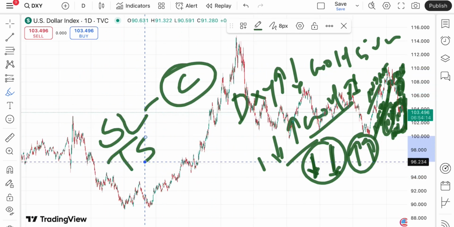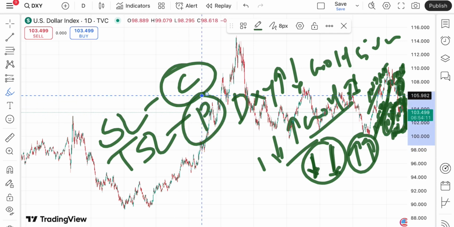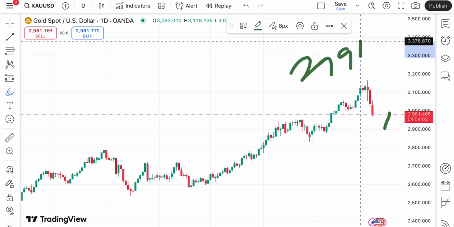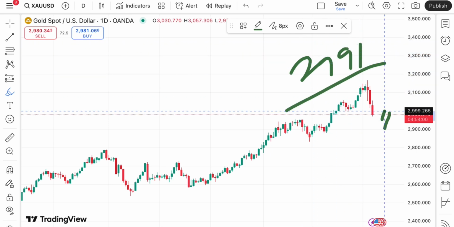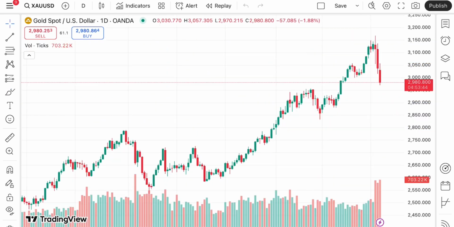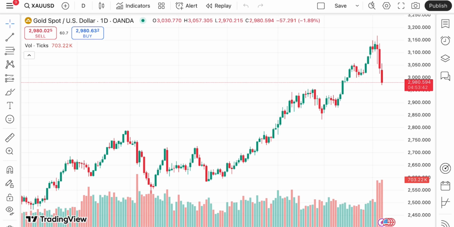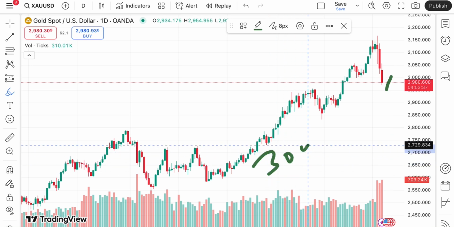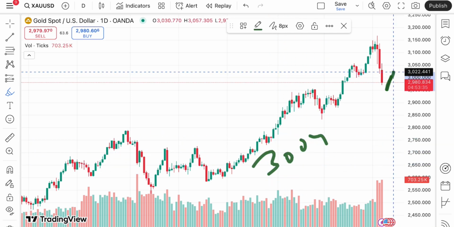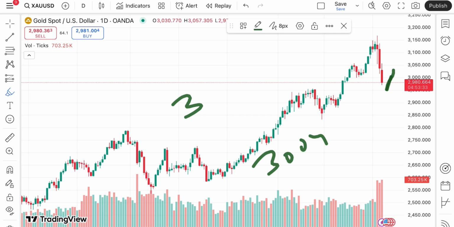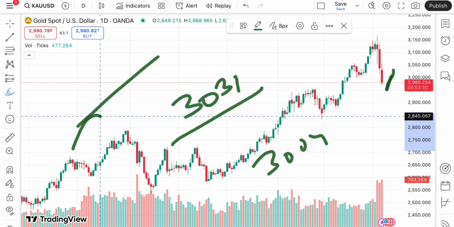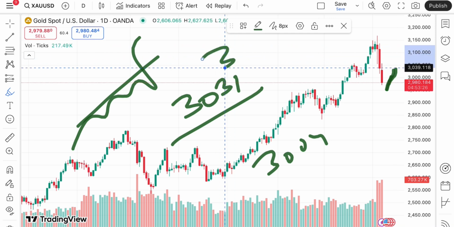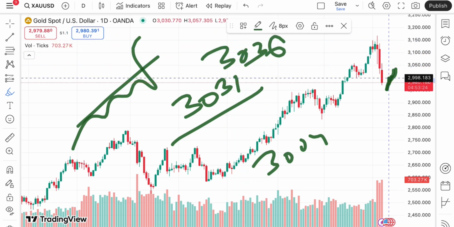Now coming back to the gold price: if the price sustains this level, there is a higher chance that it can go further. Moving over this level, it can touch a level of $2999, and once it goes above this level and starts sustaining above $3004, the probability of going further upside is there, and then it will go towards 3031. This 3031 is already weak, so chances are high the price will go further upside towards 3036, and if that sustains, a further upside towards a level of around 3037 to around 3045.